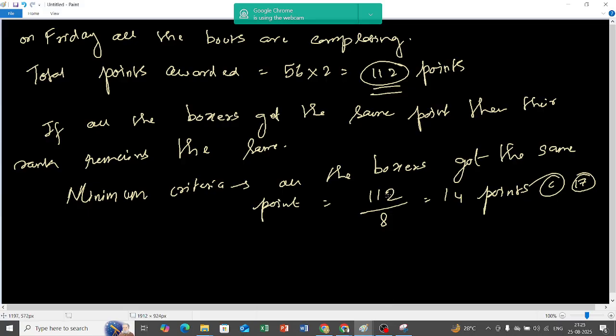So there are 8 boxers, and 112 points distributed equally among 8 boxers is what? 112 by 8, that is 14 points. That is the minimum point that each one can get, provided all of them have the same point, because the rank before and after is the same. That is what is given.